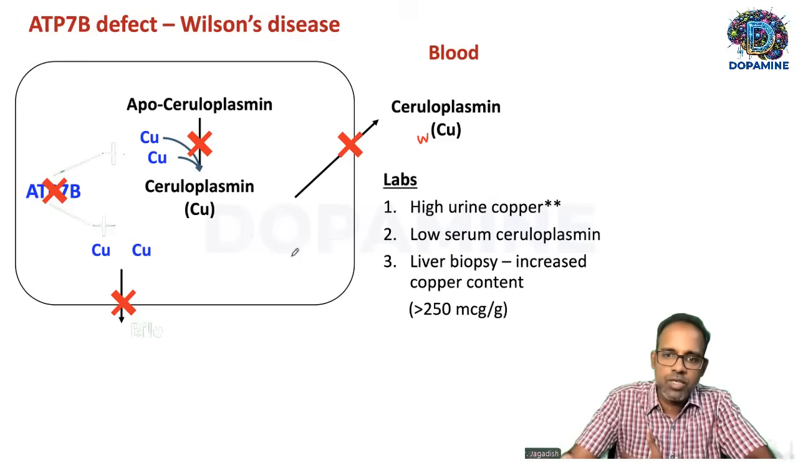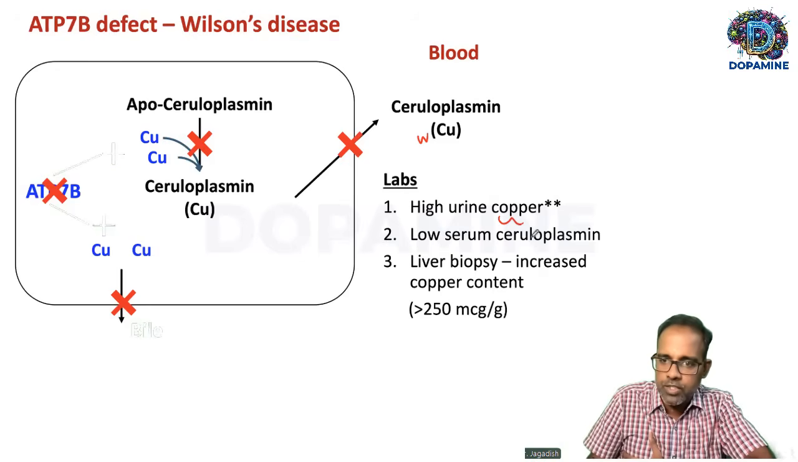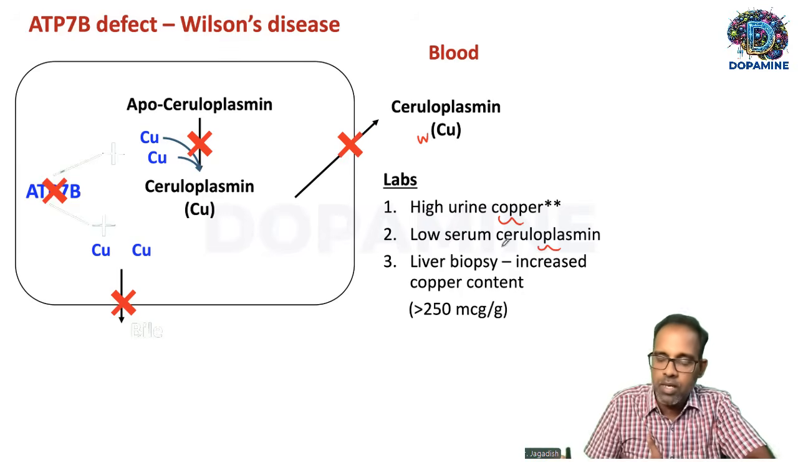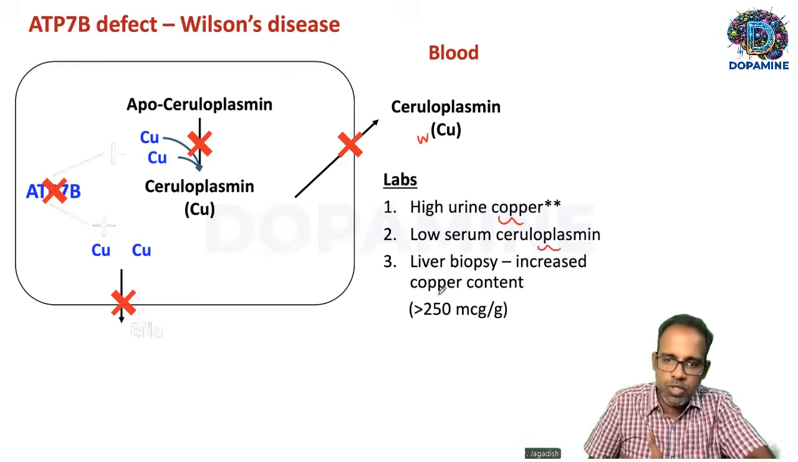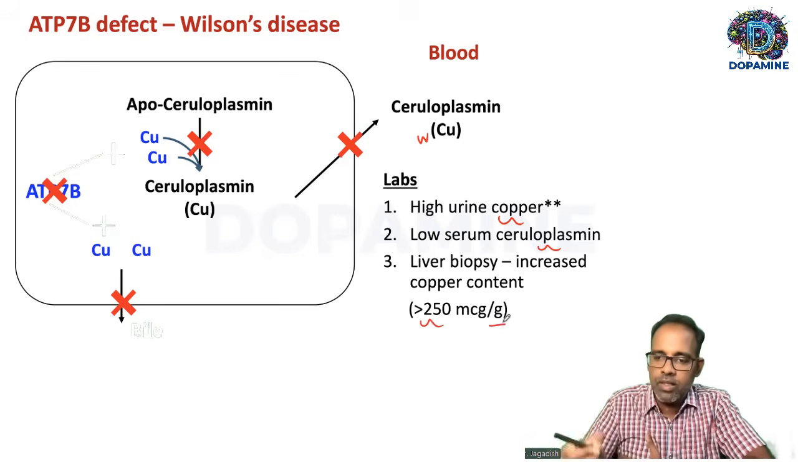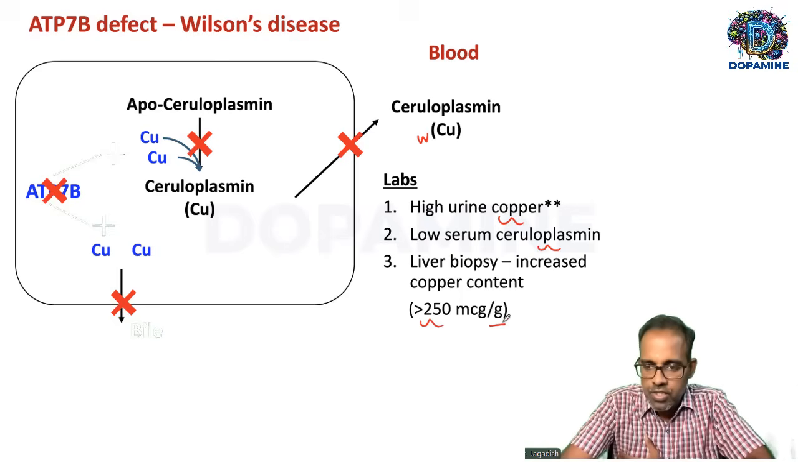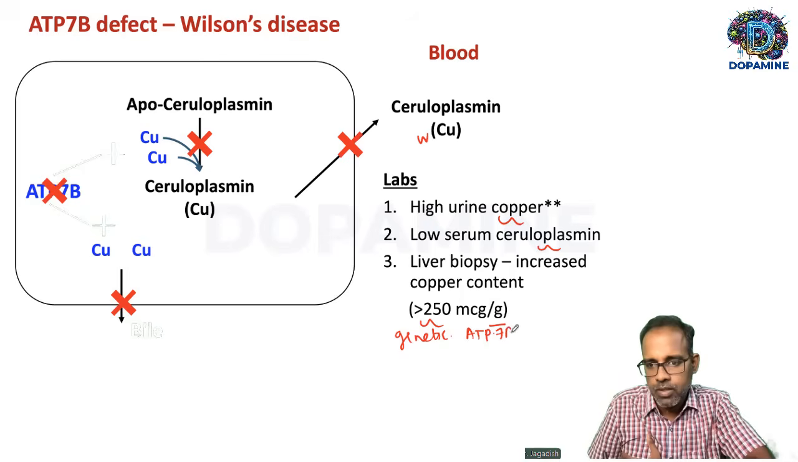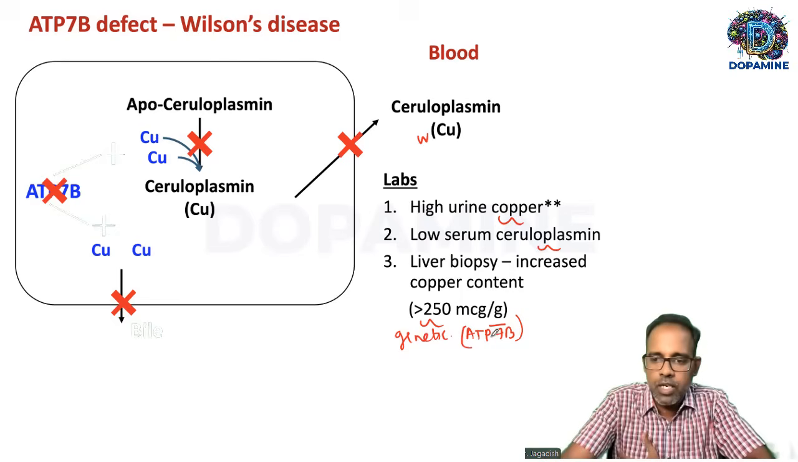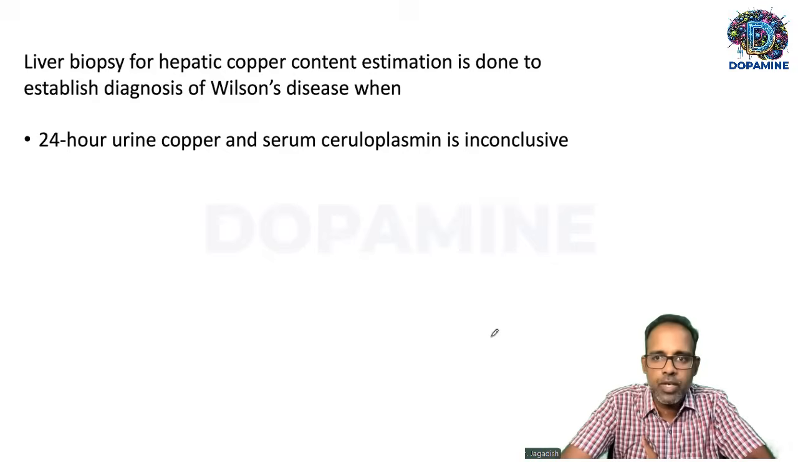So this is the combination. Urine copper will be high, ceruloplasmin will be low. Liver biopsy is done only when urine copper and ceruloplasmin are not giving you any answer. Then you take a liver biopsy and estimate the copper content in the liver. If it is more than 250 microgram per gram of liver, then it is diagnostic of Wilson's disease. Then again, you have to confirm this with genetic analysis. You should look for mutations in ATP7B. Otherwise, urine copper itself will help you to confirm the diagnosis of Wilson's disease. That's about it.